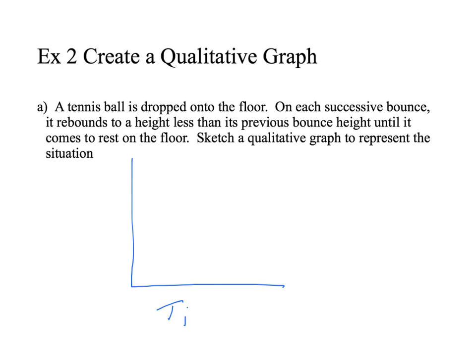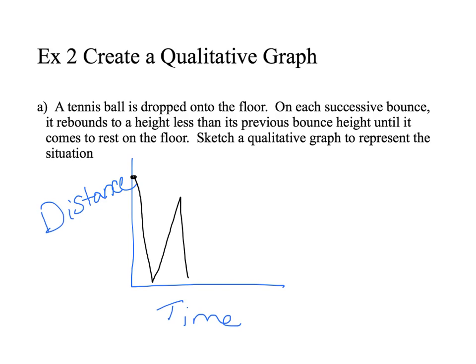So my x-axis is going to be time and my y-axis is going to be distance, because I want to know what that ball is doing. In this case, at time 0, the ball is going to be way up here, because we're dropping it. So at its starting point, it's actually above the floor. That ball is quickly going to come down to the floor, bounce back up, come down, bounce back up a little bit higher, down, bounce, down, bounce, until it comes to a stop.